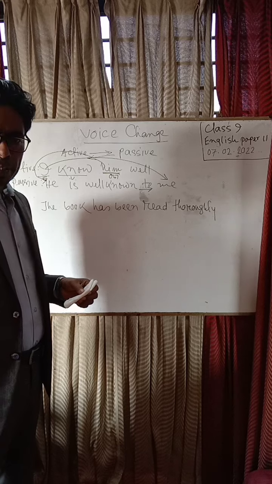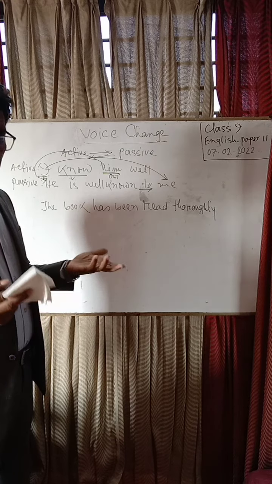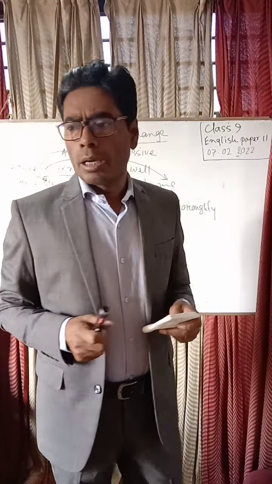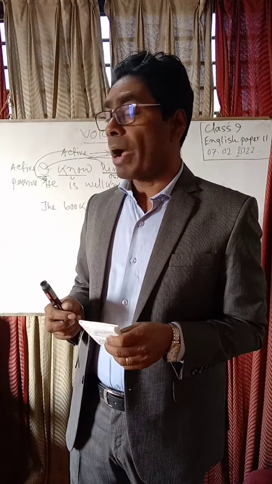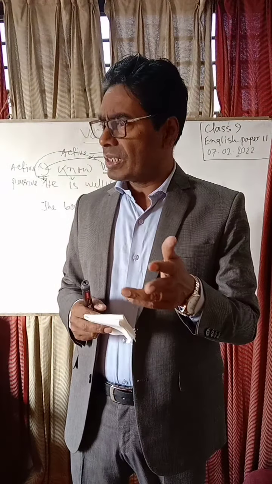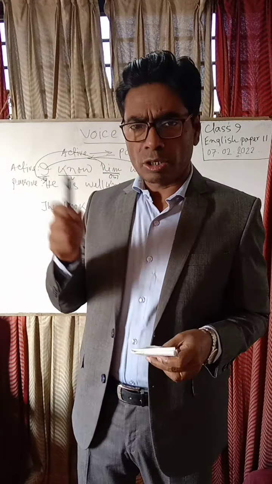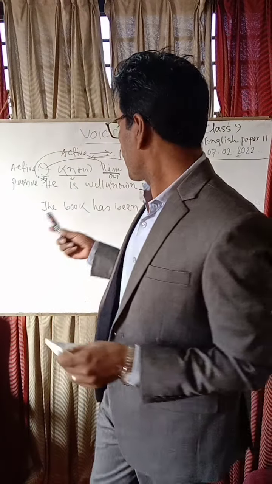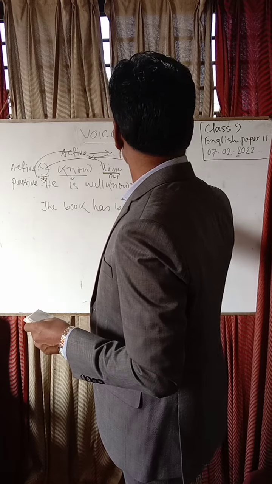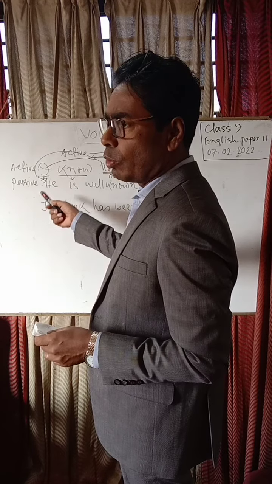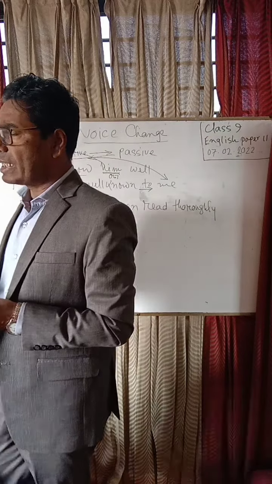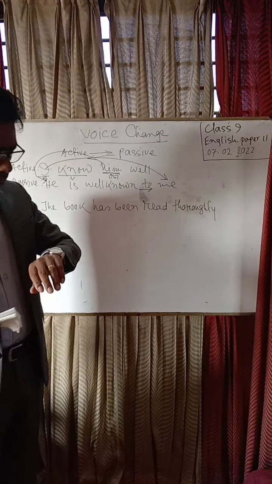Then you have to make the past participle of the main verb or finite verb, and then there will be a preposition: by, to, at, with. These kinds of prepositions, according to the demand of the sentence, you have to use once. After that, the subject will go to the object position. These are the main rules to change an active sentence into a passive sentence.